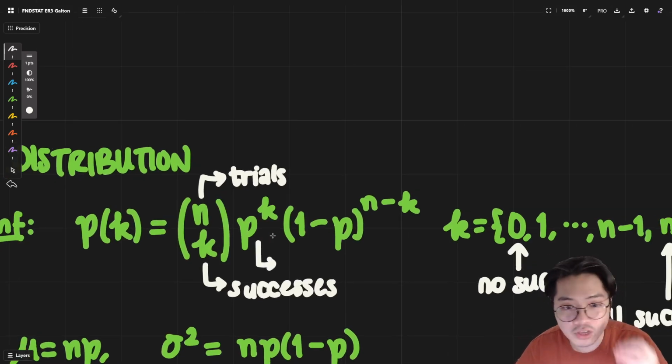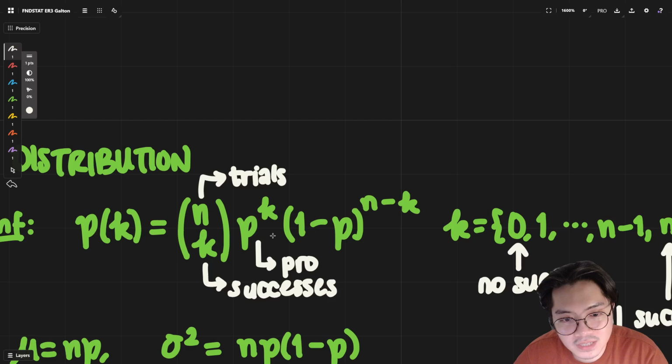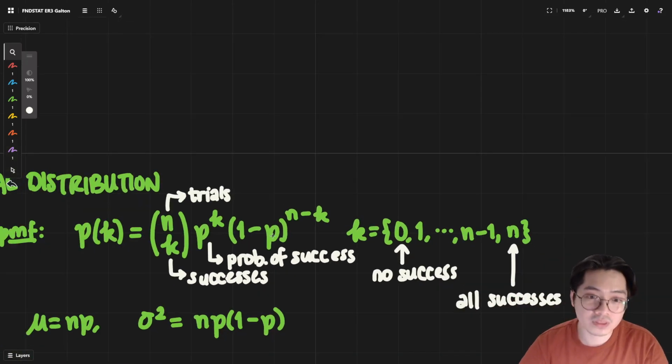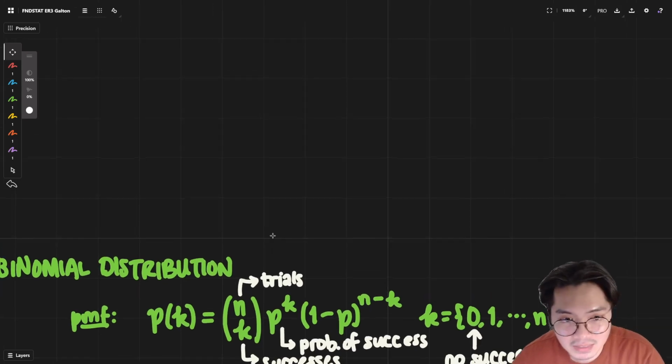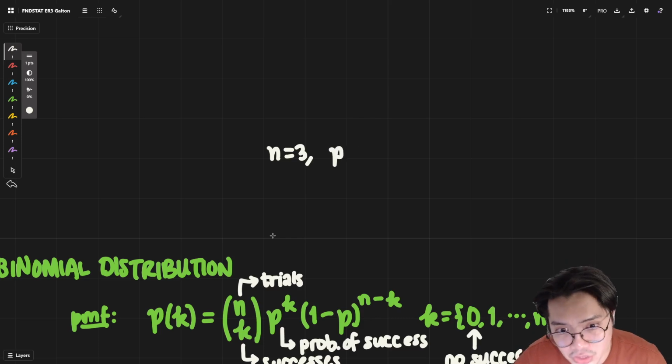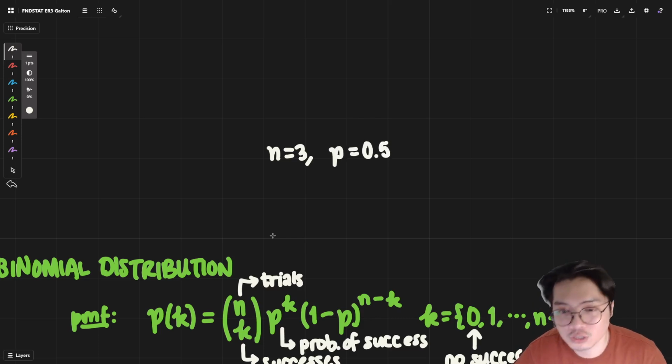It just means whatever it is we want to study. The probability of success is letter P. What this basically means is, say, we have 3 trials, and the probability of success, the probability of getting heads, is 0.5. Of course, it's just 1/2.